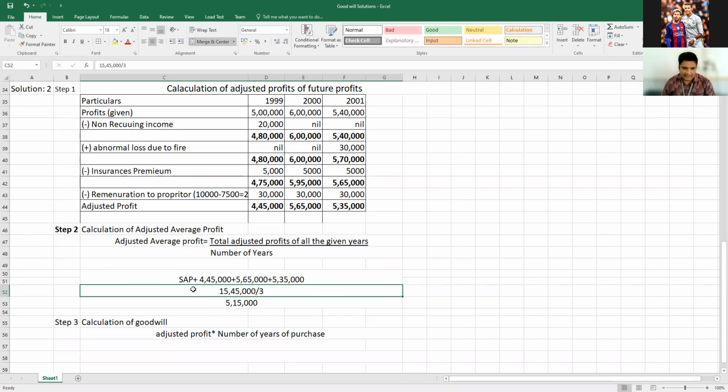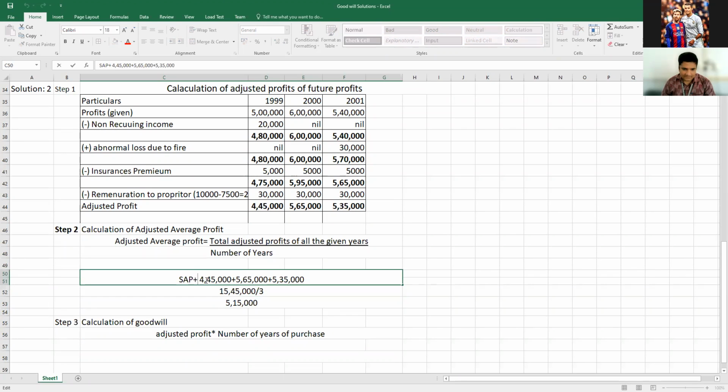This is the simple average profit. Add all the amounts: 4,45,000, 5,65,000, 5,35,000, and you will get 15,45,000. Divided by the 3 years, 1999, 2000, 2001, that amount we have taken. So you actually got the amount 5,15,000. Then the calculation of goodwill: adjusted average profit into number of years of purchase.